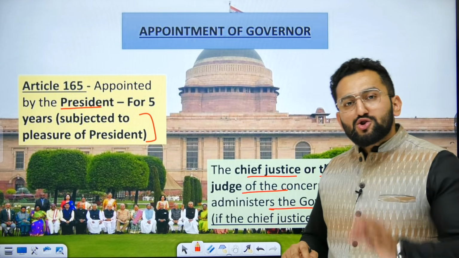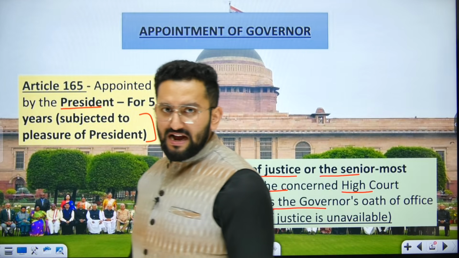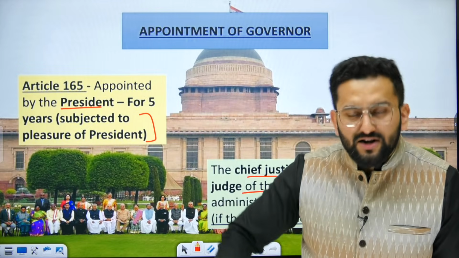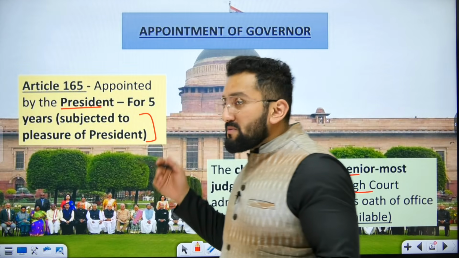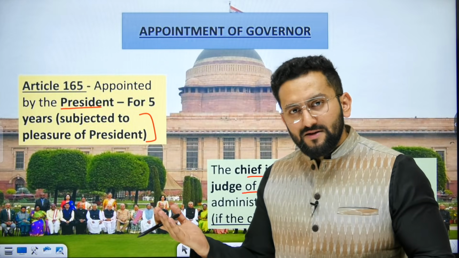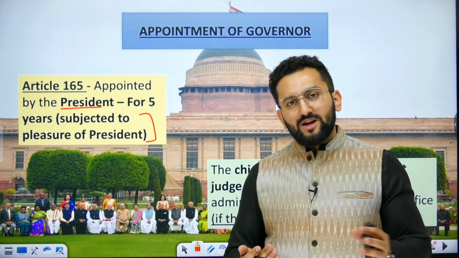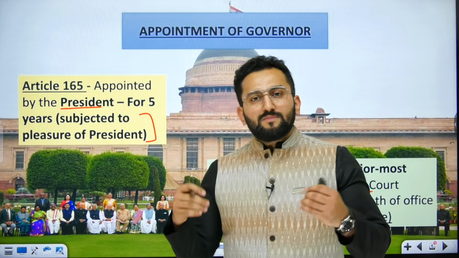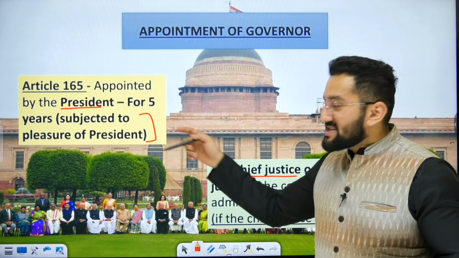Now appointment. The governor is appointed by the president. So do we have some election for governor? No, we don't have any election. Consider you are an Indian citizen and you are above 35 years of age, and your name is presented to the Honorable President by the Prime Minister. The Prime Minister said, sir, this name, Shashank Tyagi, we want him to be made governor of Uttar Pradesh. Then the President will say, okay, take note, this name has been recommended by the Prime Minister and Council of Ministers. Okay, I am appointing that person, Shashank Tyagi, as governor of Uttar Pradesh. So this can be done by the president.